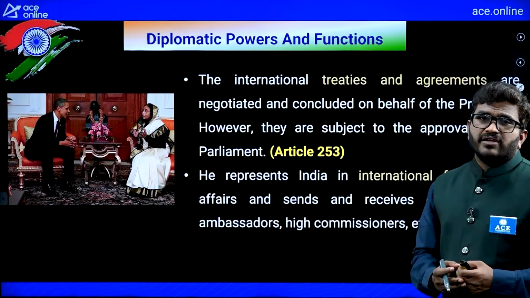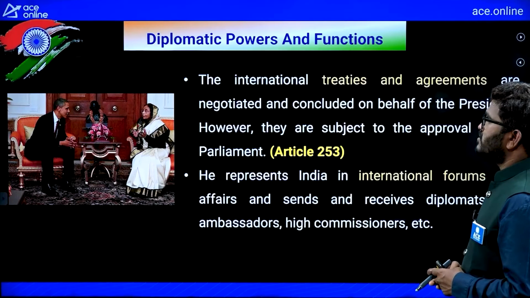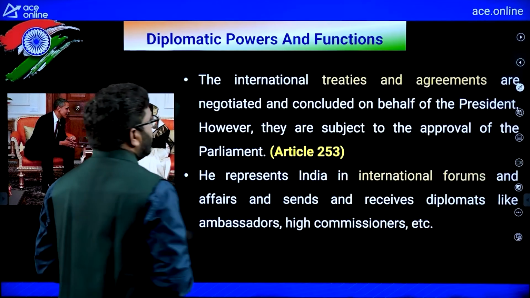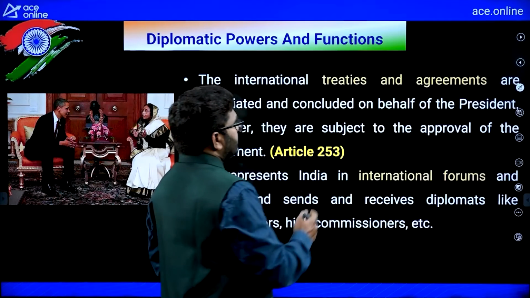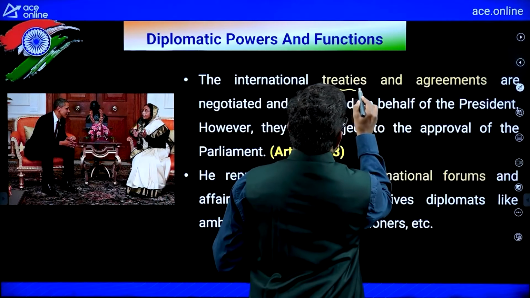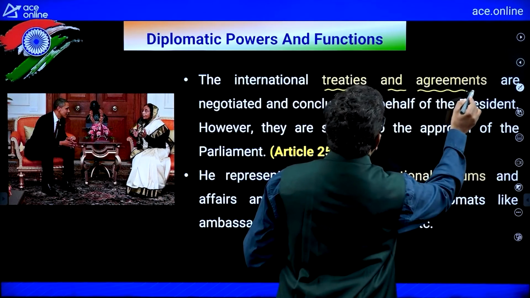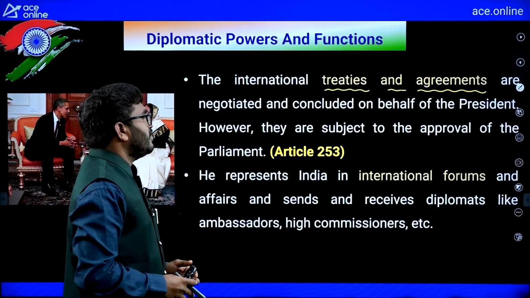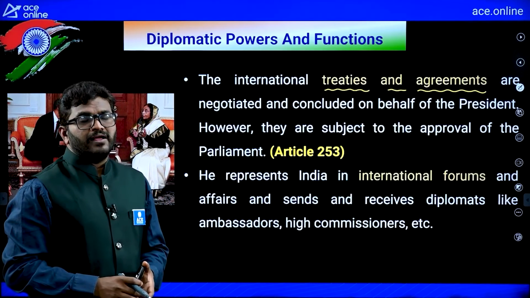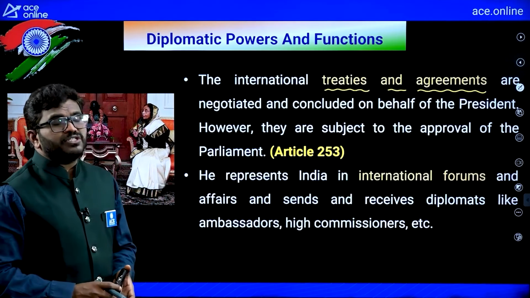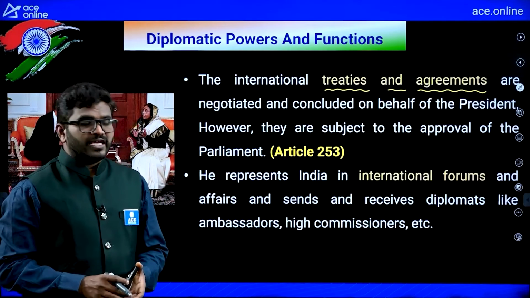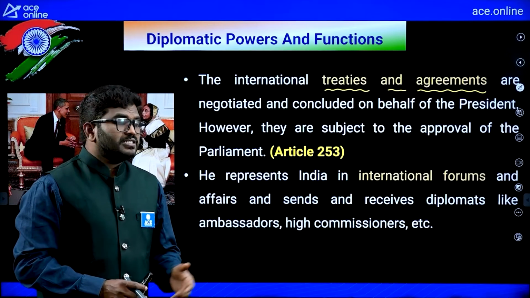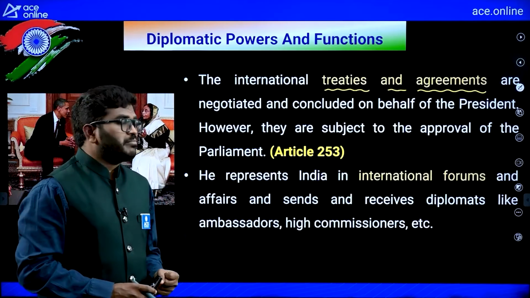Now next one you can see, diplomatic powers and functions. International treaties and agreements are negotiated and concluded on behalf of the president. However, they are subject to the approval of the parliament, like the prime minister and council of ministers. So he'll get the approval from the council of ministers and prime minister.